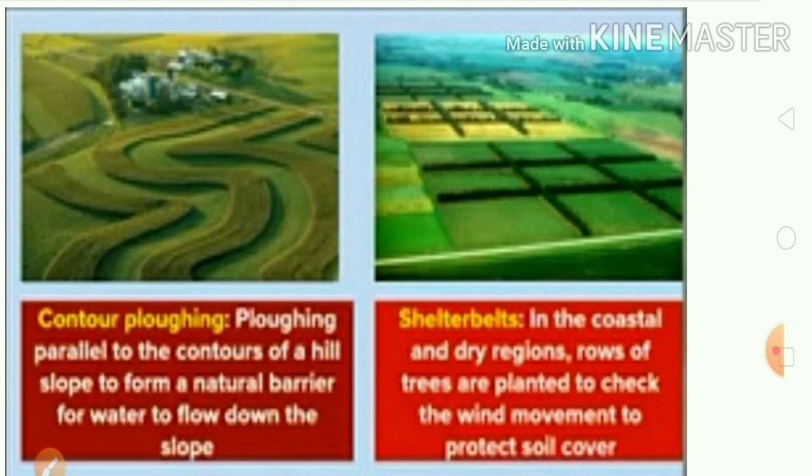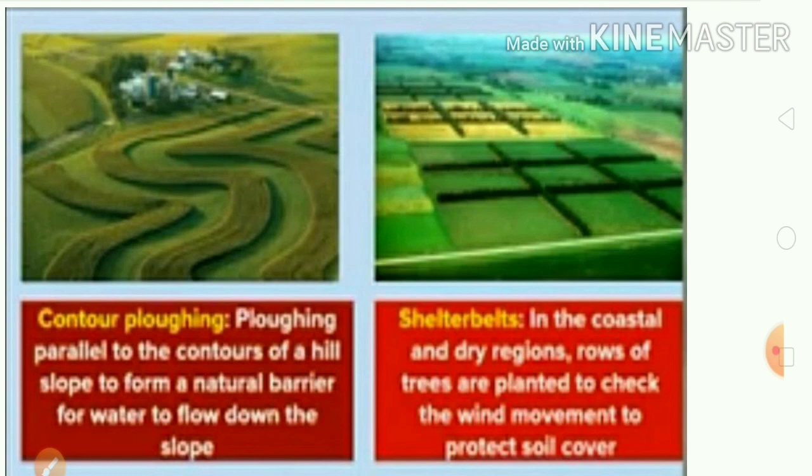Coming to the last method, the last is shelter belt. Shelter belt means planting rows of trees in the coastal and dry regions to protect the areas against the wind and to protect the soil cover. These are some of the methods which help in the conservation of soil.